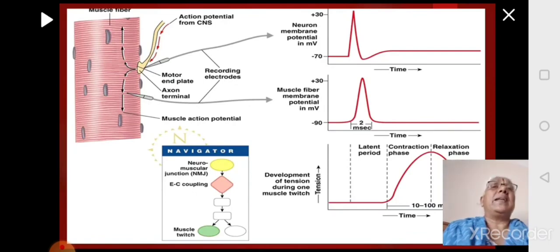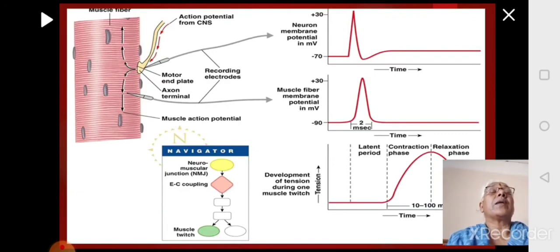All this you have learnt in the first part, the physicochemical aspect of muscle contraction. So just to recap, the muscle fiber in turn will generate the action potential which will spread across the muscle fiber. Once it enters into the muscle fiber, it releases calcium ions. These calcium ions will bind to troponin C, and troponin C will bring about change in the tropomyosin, exposing the binding sites of actin and myosin. When this happens, muscles will contract.